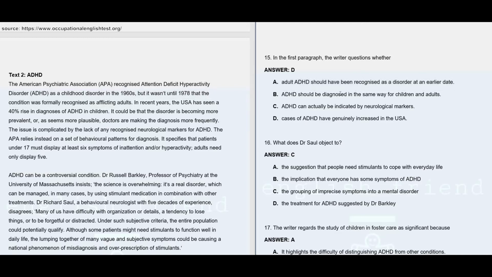Option B says ADHD should be diagnosed in the same way for children and adults. Not given, no information about B. C says ADHD can actually be indicated by neurological markers, and that's the wrong option, because here you may see the issue is complicated by the lack of any recognized neurological markers for ADHD. So option C is contradicting this information, which we can see in the first paragraph.